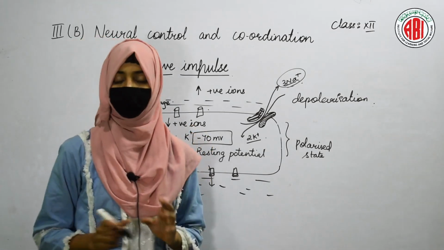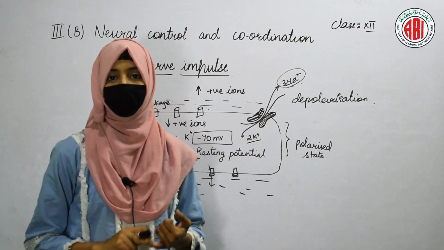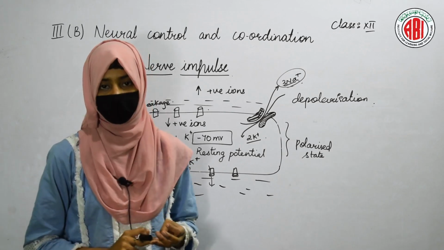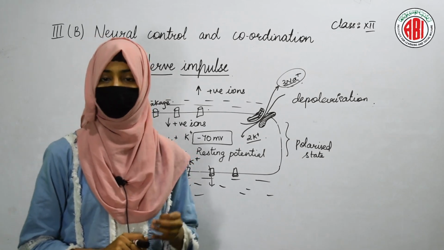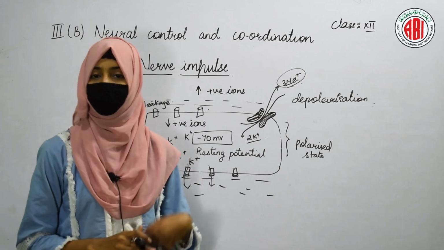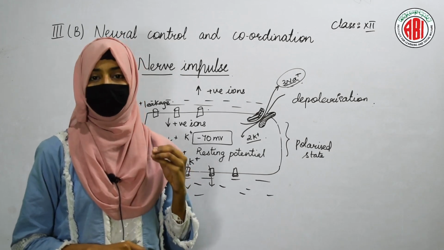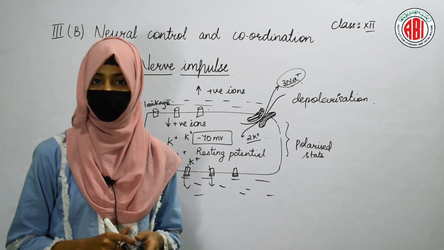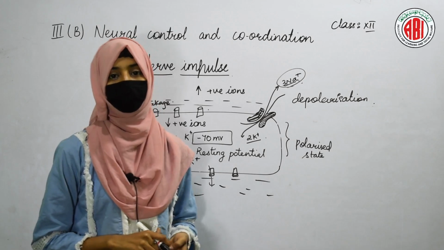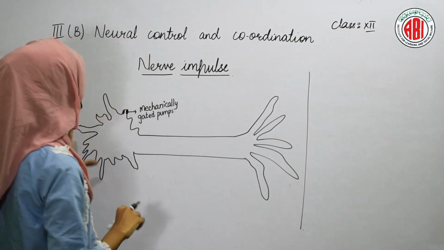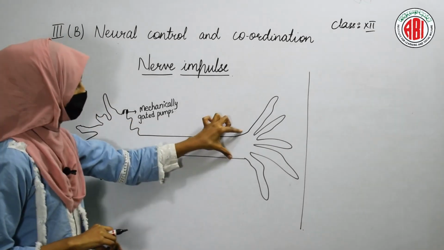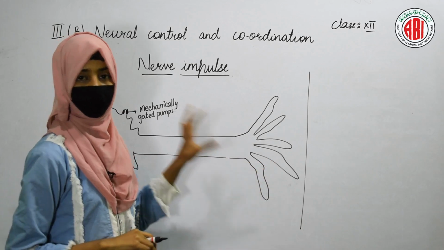Before learning about the nerve impulse, we should know about the polarized state of the cell. We should know about the different channels over the cell membrane, and we should also know about the depolarization of the cell that we have already studied. Now we can easily understand the generation of the action potential, or nerve impulses, to send the signal to the central nervous system. This is our nerve cell. It shows the cell body, dendrites, axon and axon terminals, right?